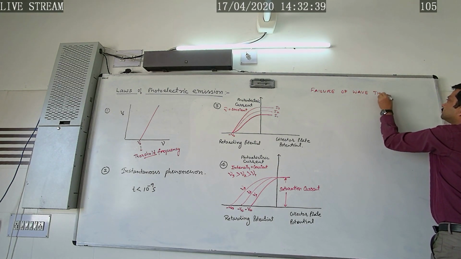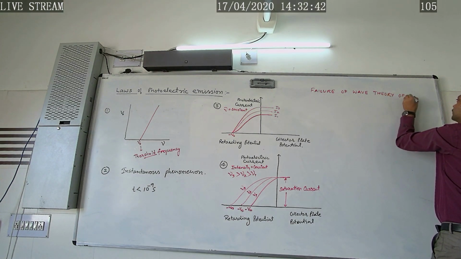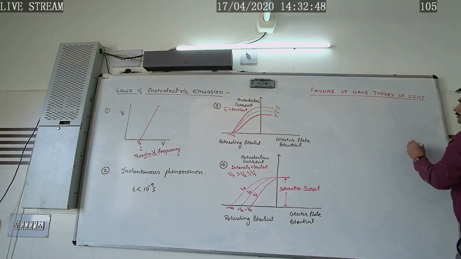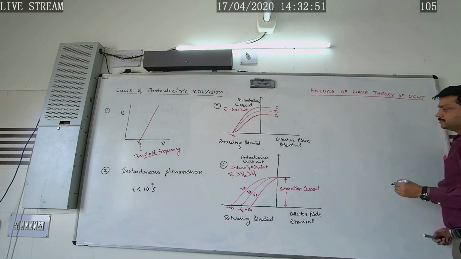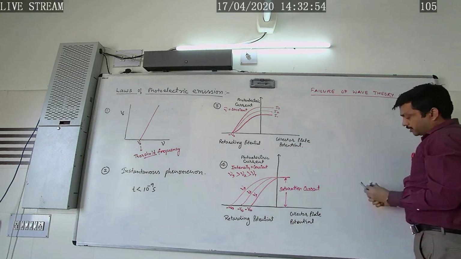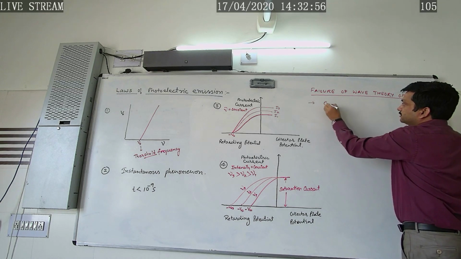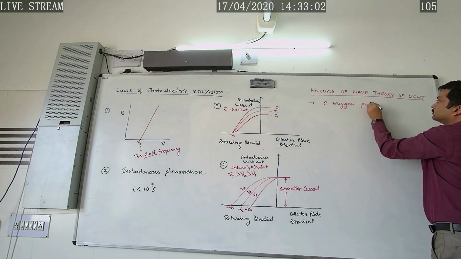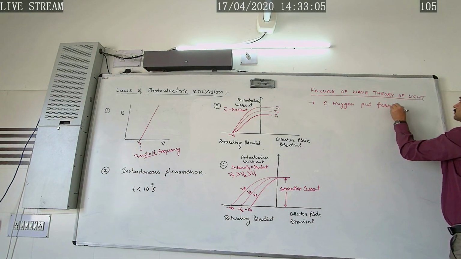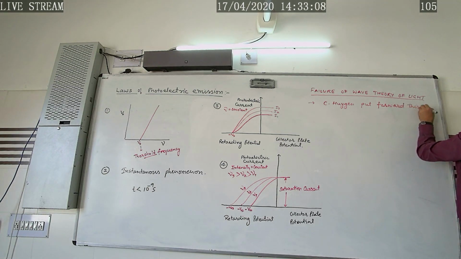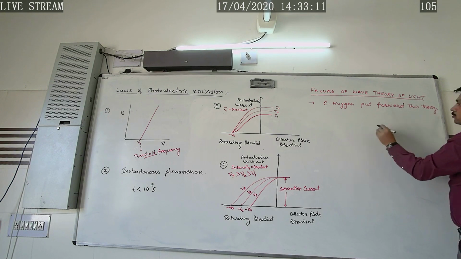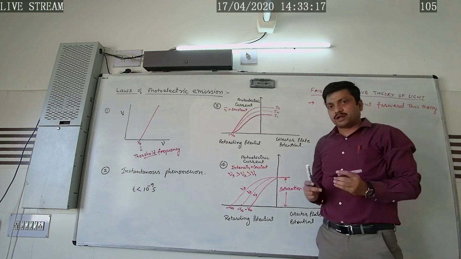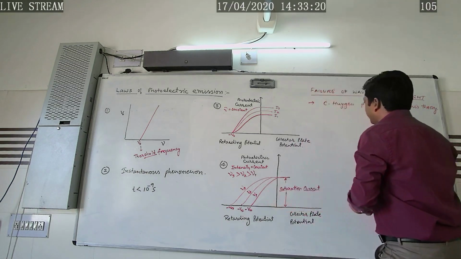Wave theory of light. This theory was put forward by the scientist Christian Huygens. So let us study how this theory was unable to explain the laws of photoelectric emission.